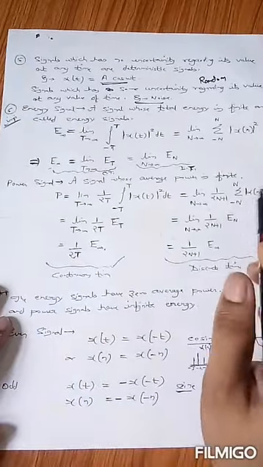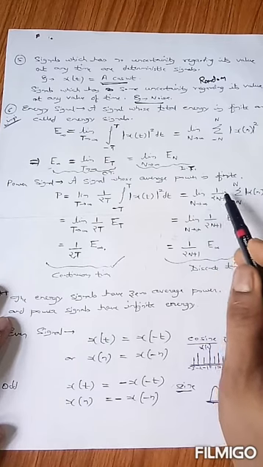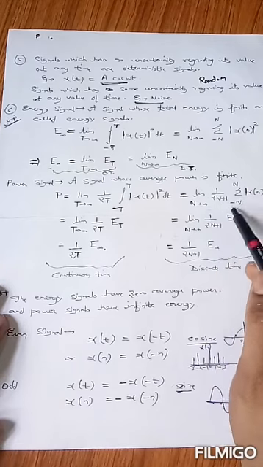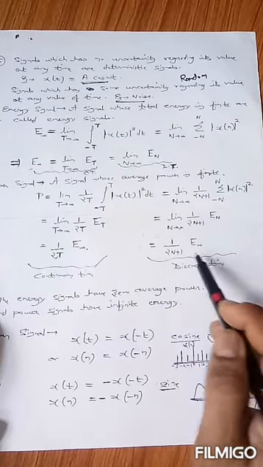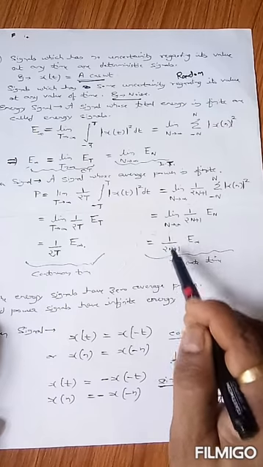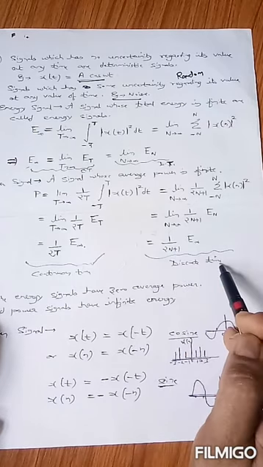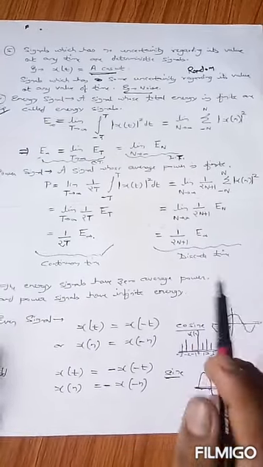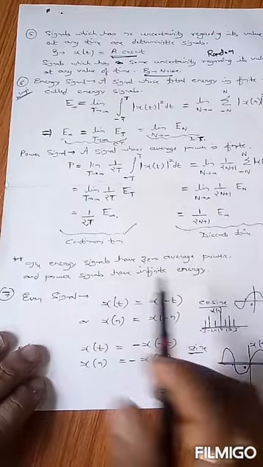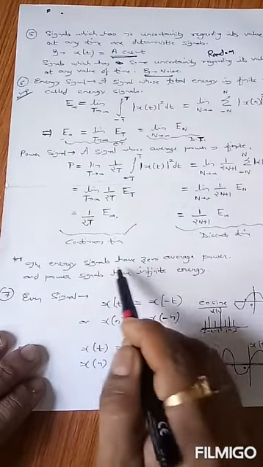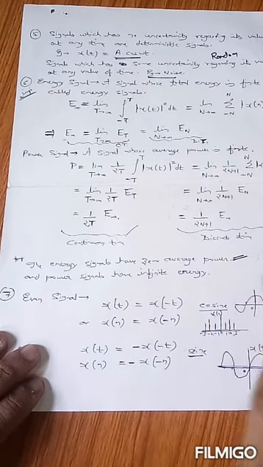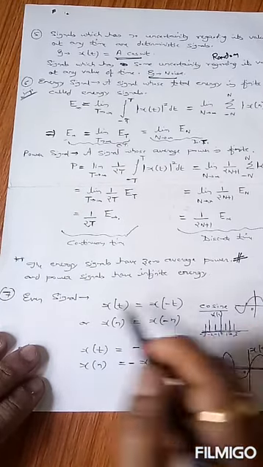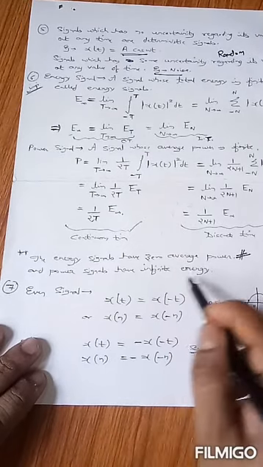Similarly, the power calculation for a discrete time signal is limit N tends to infinity 1 upon 2N plus 1 summation minus N to plus N modulus of x(n) whole square. After solving it, we have the final solution as 1 upon 2N plus 1 E infinity. This is the power calculation for a discrete time signal. One important point to be noted here is that energy signals always have zero average power. Please note this. The energy signals always have zero average power, and the power signals always have infinite energy.